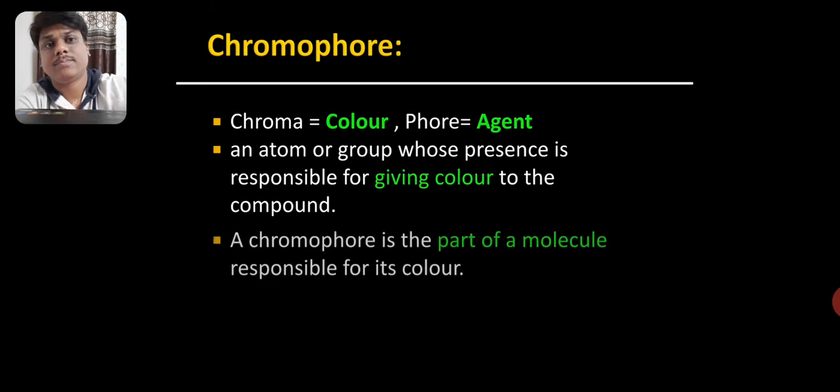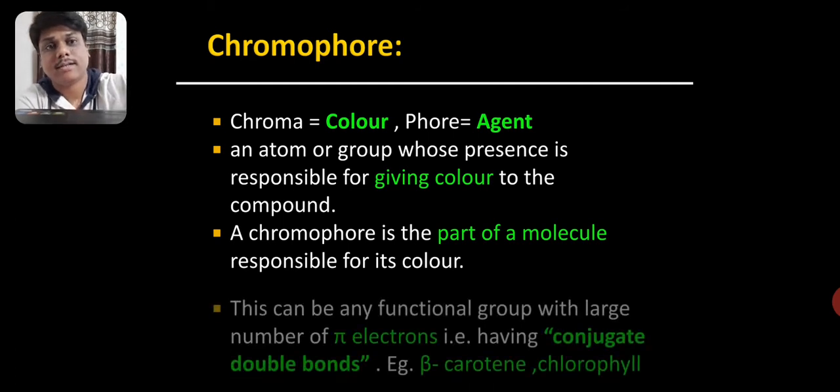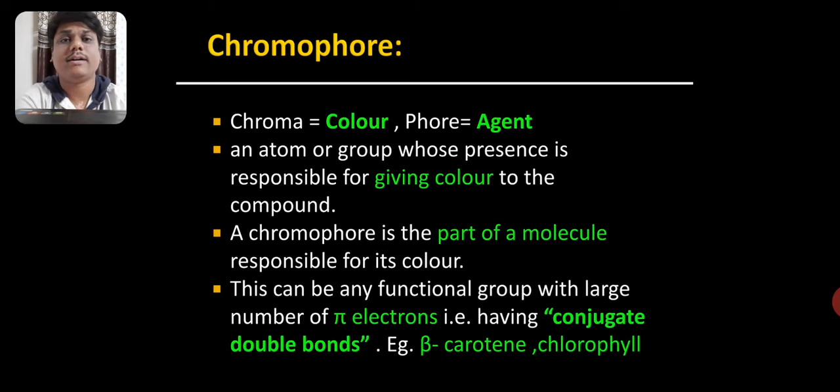In short, the chromophore is the part of a molecule which is responsible for its color. This can be a functional group with a large number of pi electrons, that is, having conjugated double bonds. For example, beta carotene, chlorophyll, xanthophyll, etc.